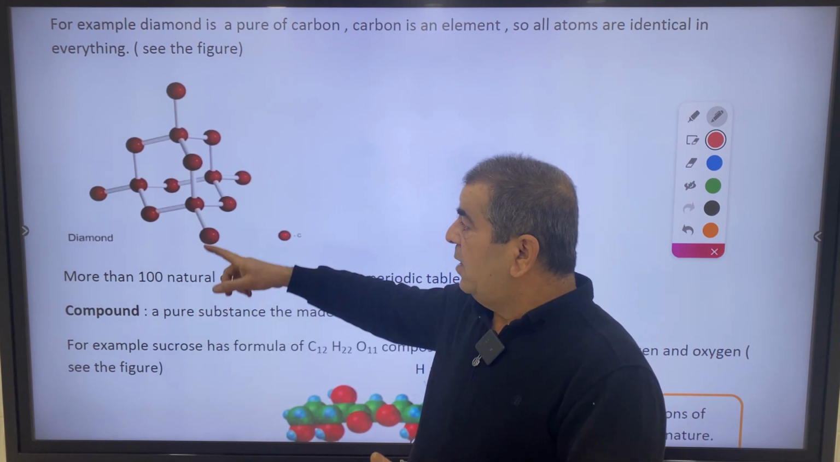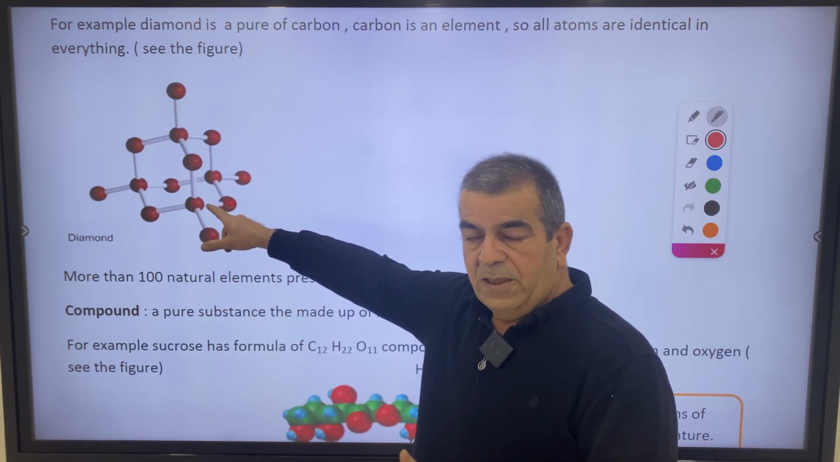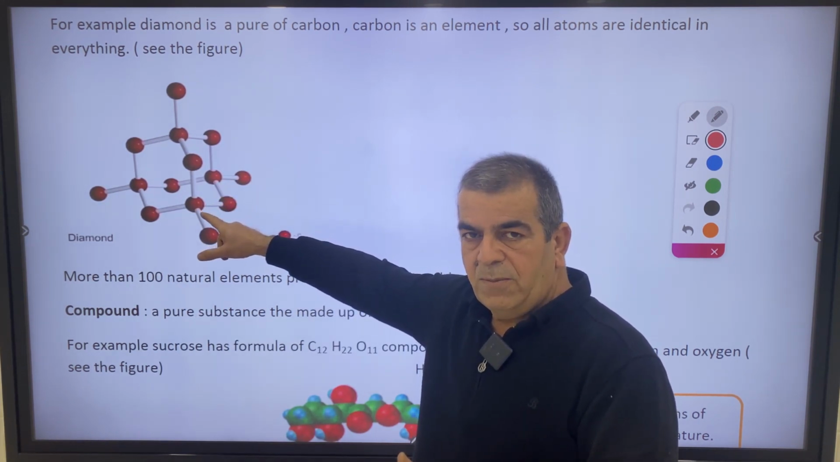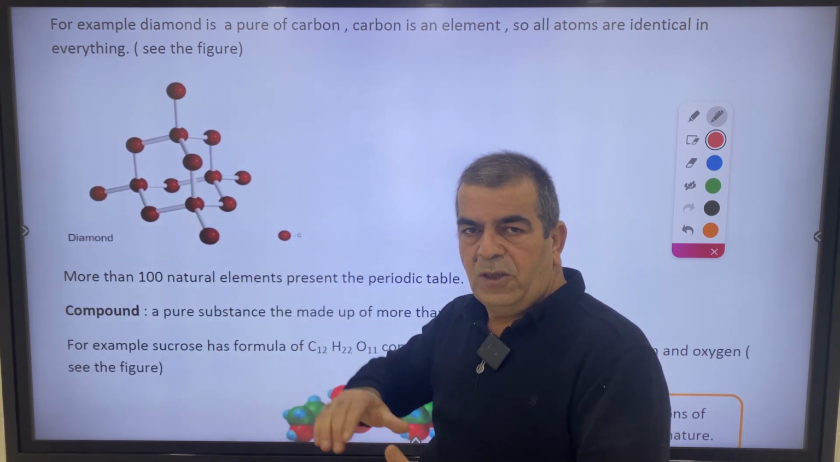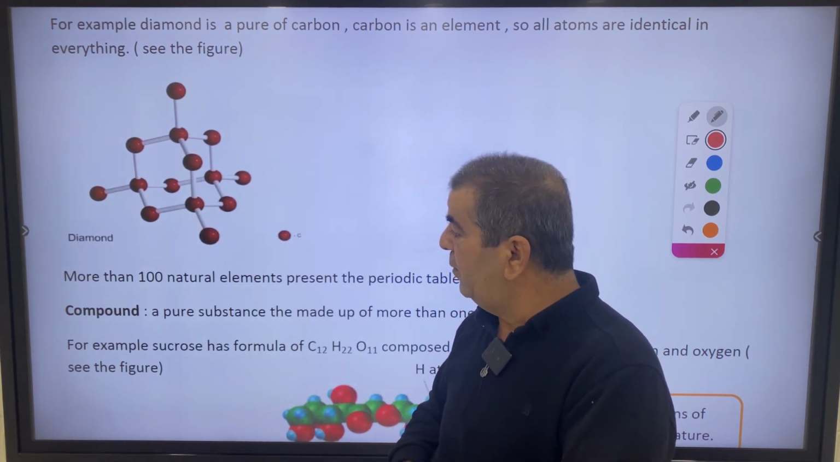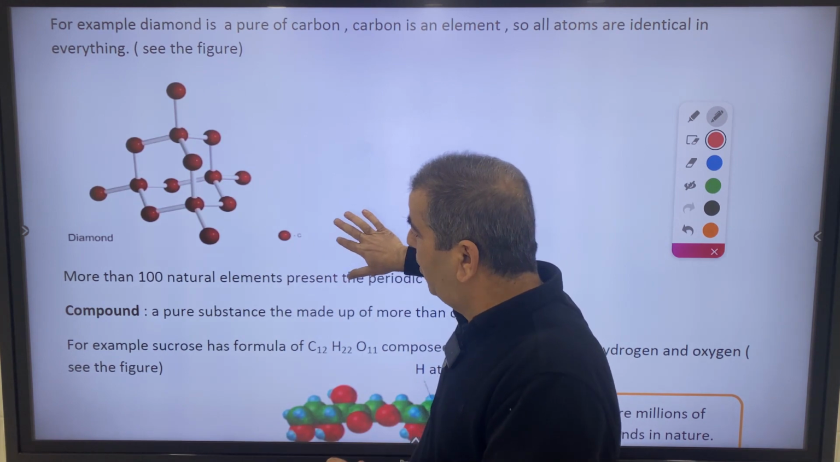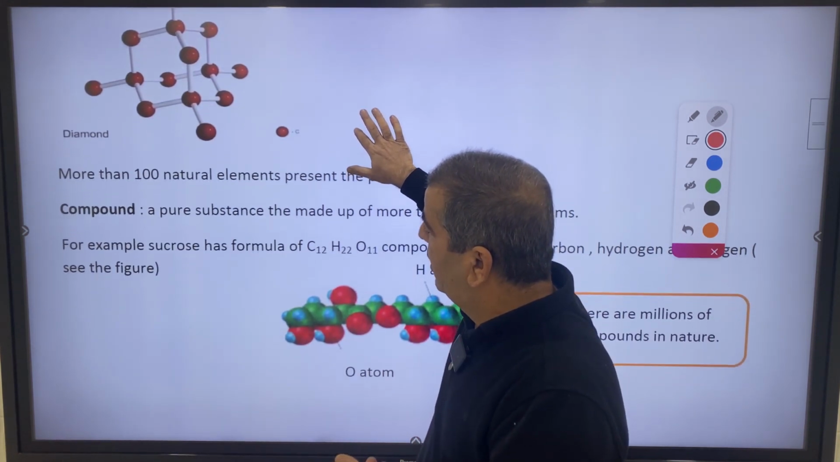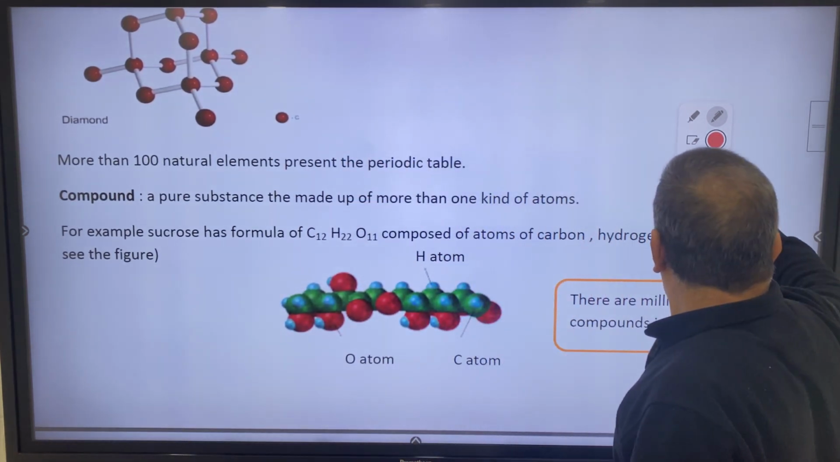What if the atoms were not identical? In this case, you're not talking about an element. You're talking about a compound. So what is a compound?